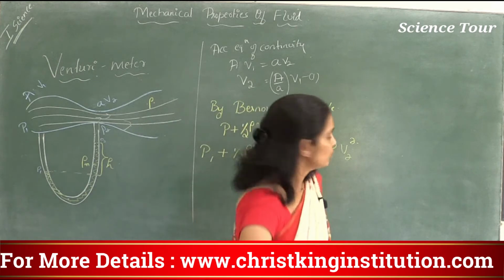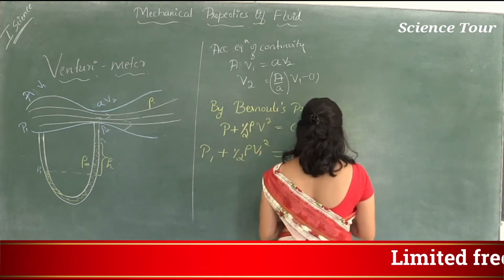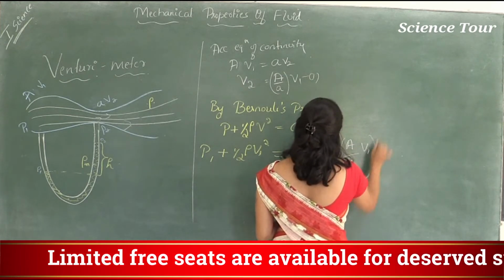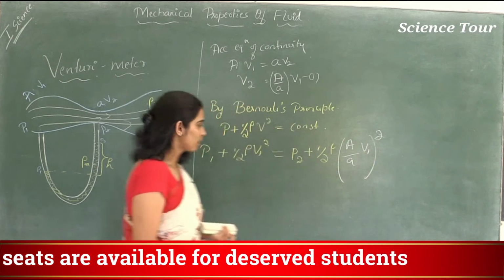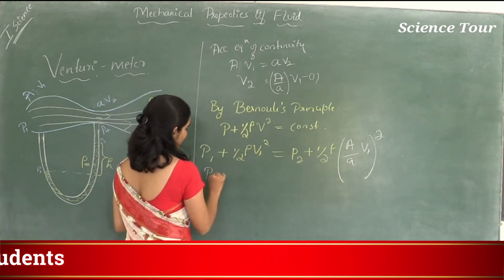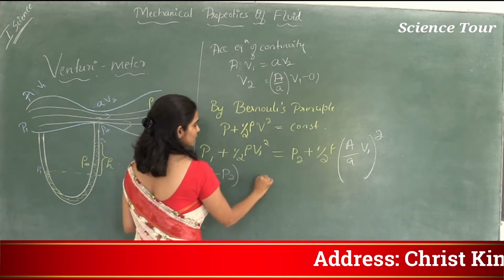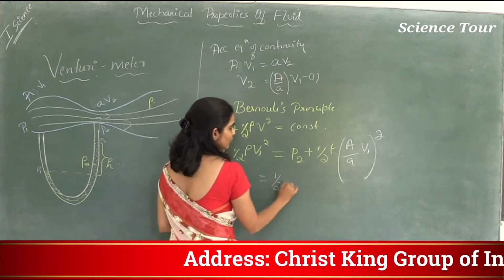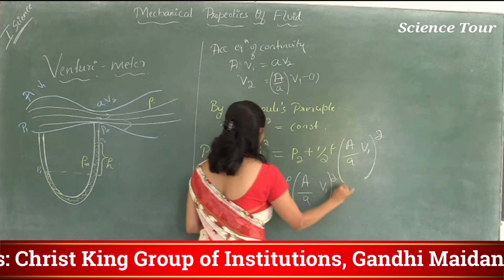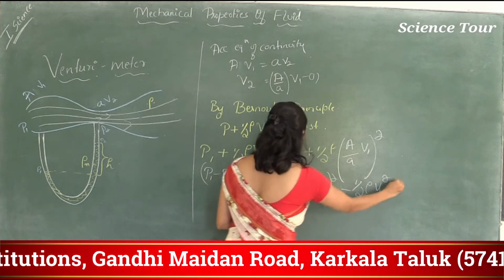Substitute that value: V2 is A by a times V1. Bring P2 here, P1 minus P2 is equal to half rho times (A by a V1) whole square, minus half rho V1 square.